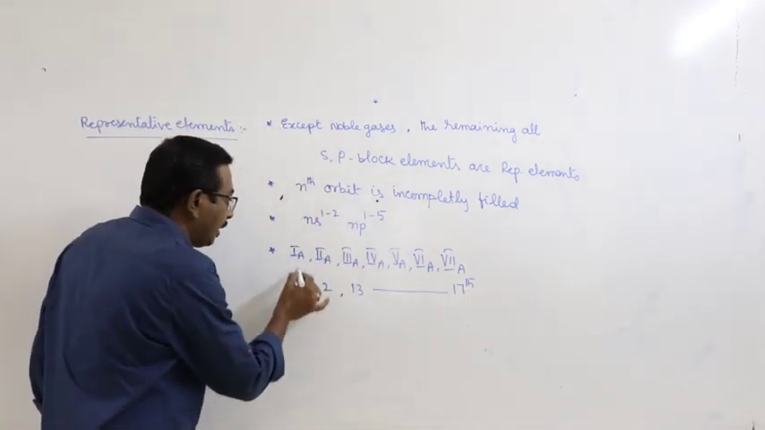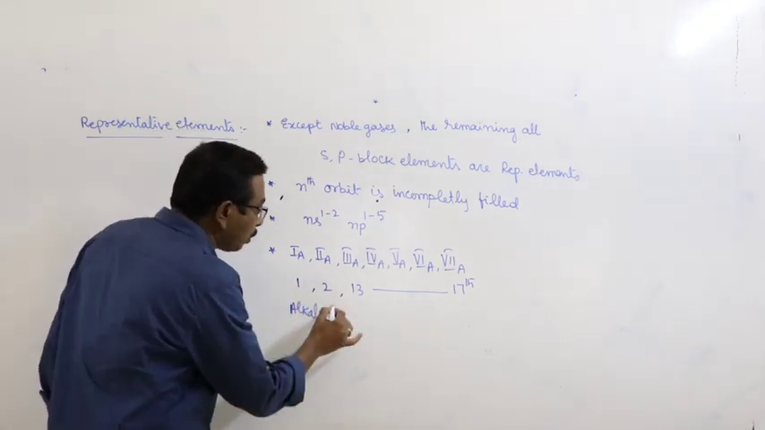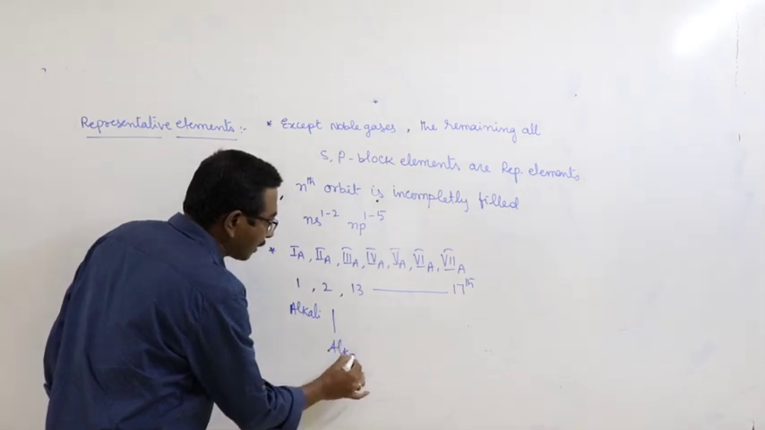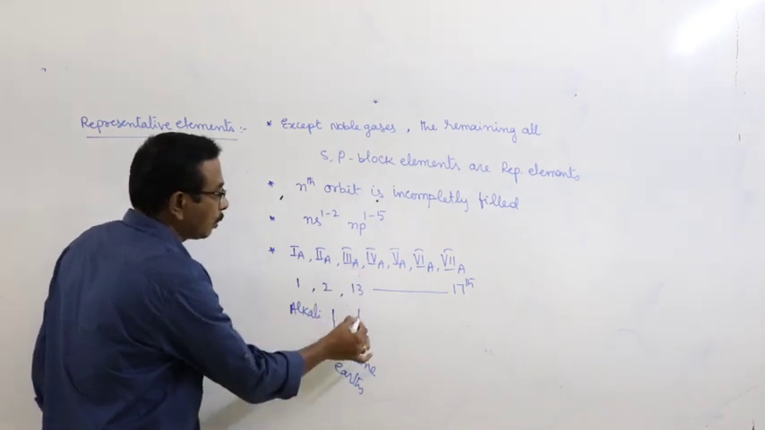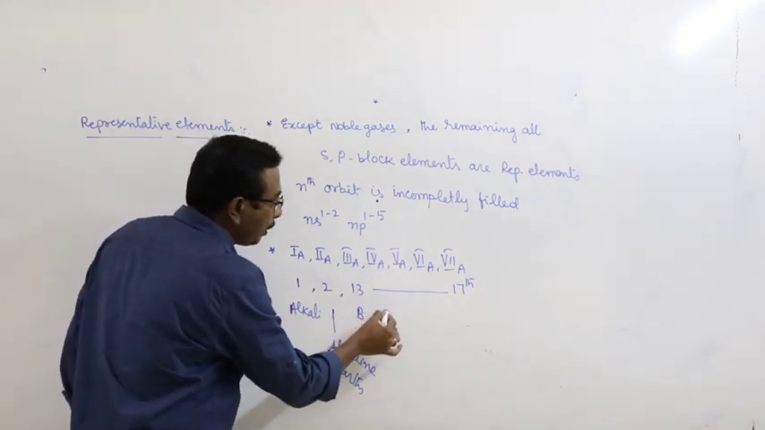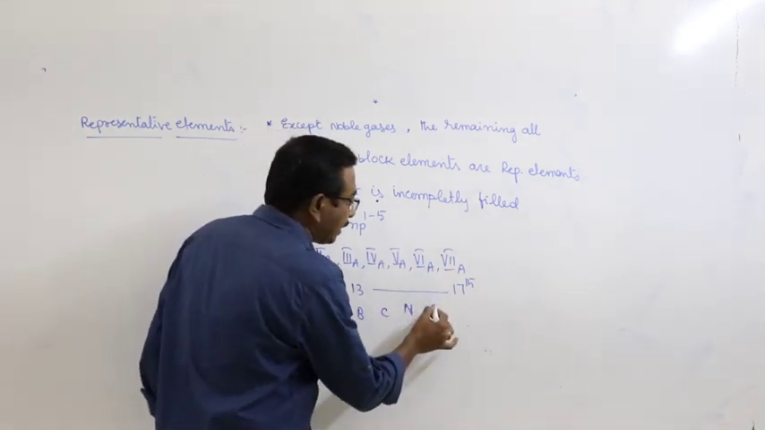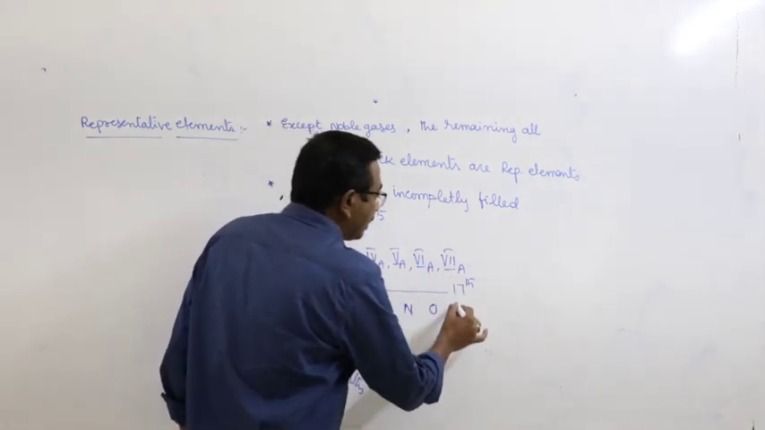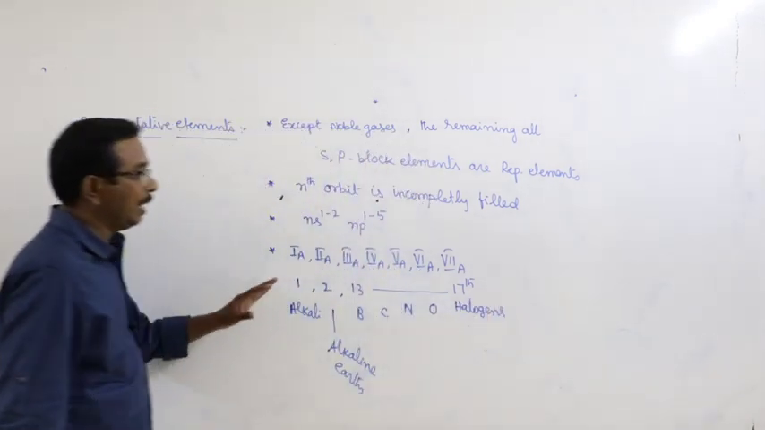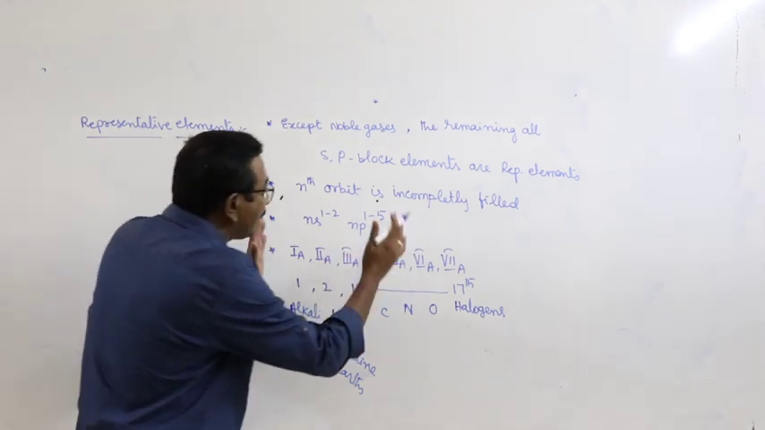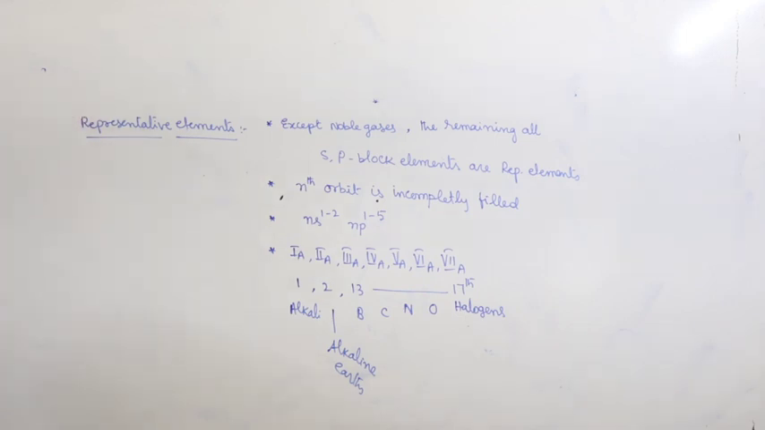And next one, here first A group elements, alkali metals. Second A group elements, alkaline earths. And third A group elements, boron family. Fourth A group elements, carbon family. Fifth A group elements, nitrogen family. Sixth A group elements, oxygen family. Seventh A group elements, halogens. These are all the elements that are collectively present in the type that is nothing but representative elements.